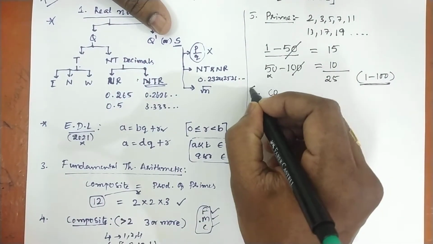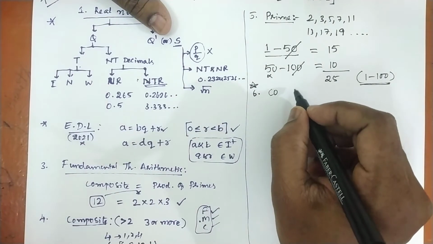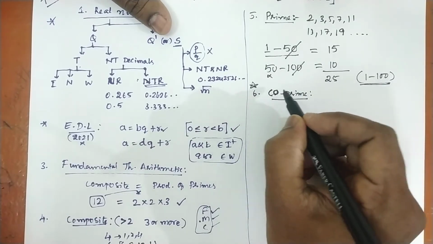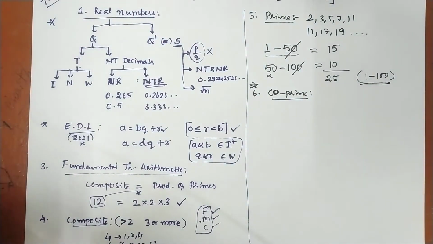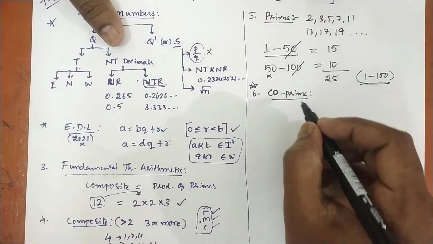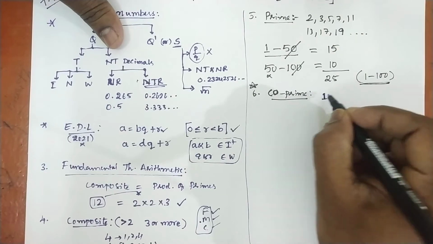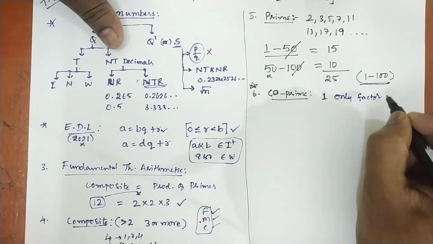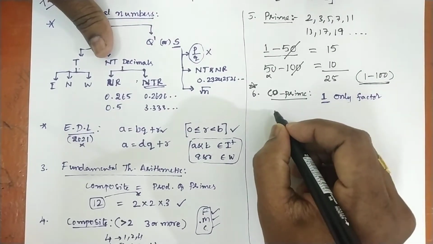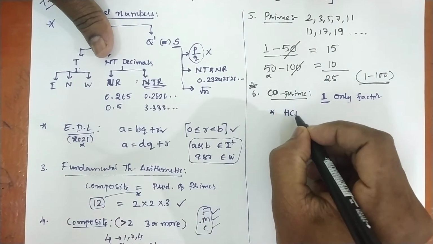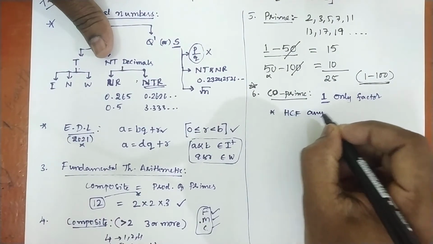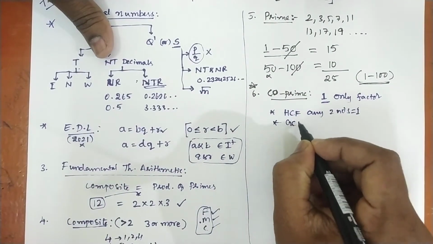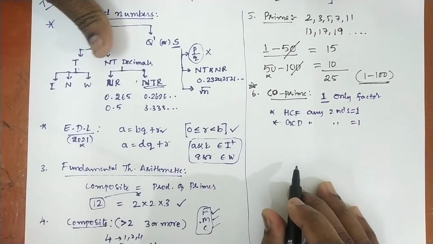Next, sixth point: co-prime numbers. This is helpful for exercise 1.3, to prove that root 2 is irrational. What do you mean by co-prime? Co means 2, and prime here need not be prime. So two numbers are said to be co-prime if they have one only as a common factor, no extra factor, only one should be a factor. Or the same thing can be written: HCF of any two numbers is equal to 1, so they are called co-prime. Or else GCD, greatest common divisor, of any two numbers is equal to 1, then also they are called co-prime.